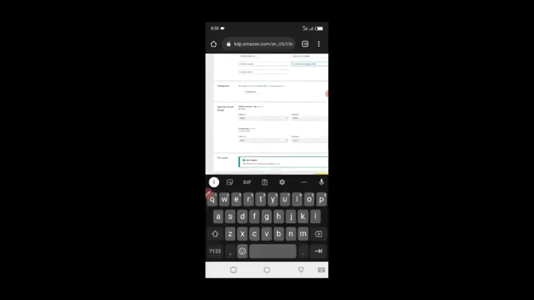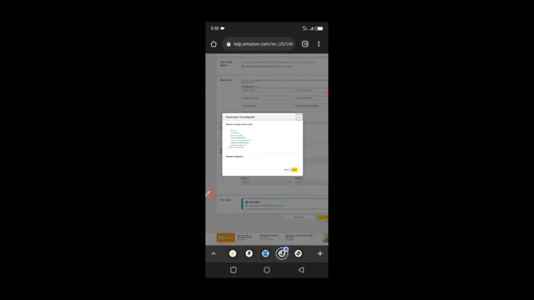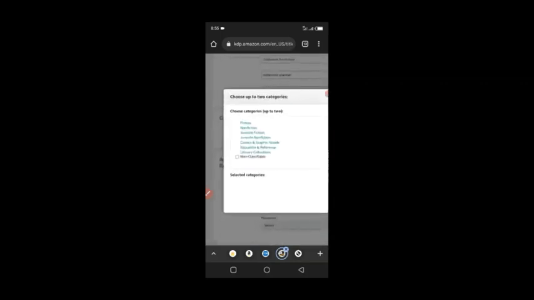So for age, grade, and all these things, you can select who this book is made for. If it's for general purpose, you can just leave it as general purpose. But for our categories, let's do our categories first. So we're going to choose our categories. There is a way that most people don't know: you can add an additional 10 categories to your book, right? You can just contact Amazon and you just list it.